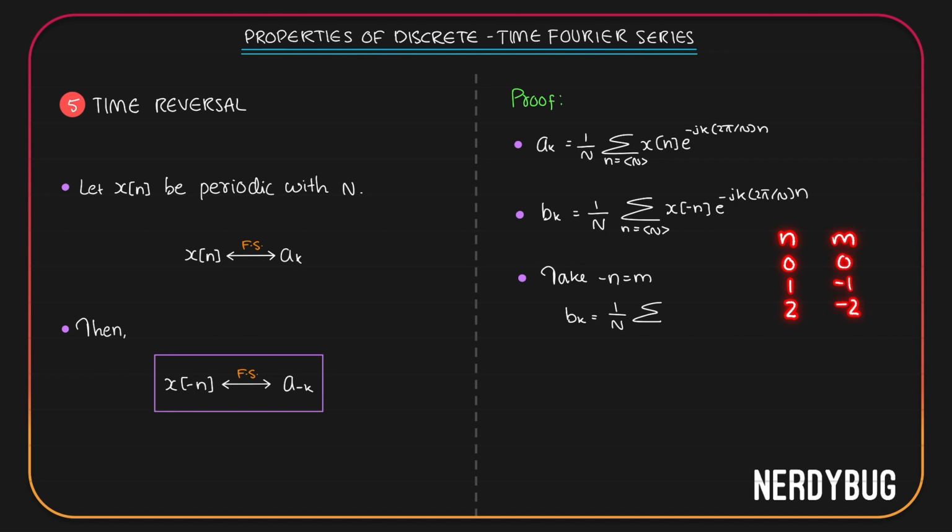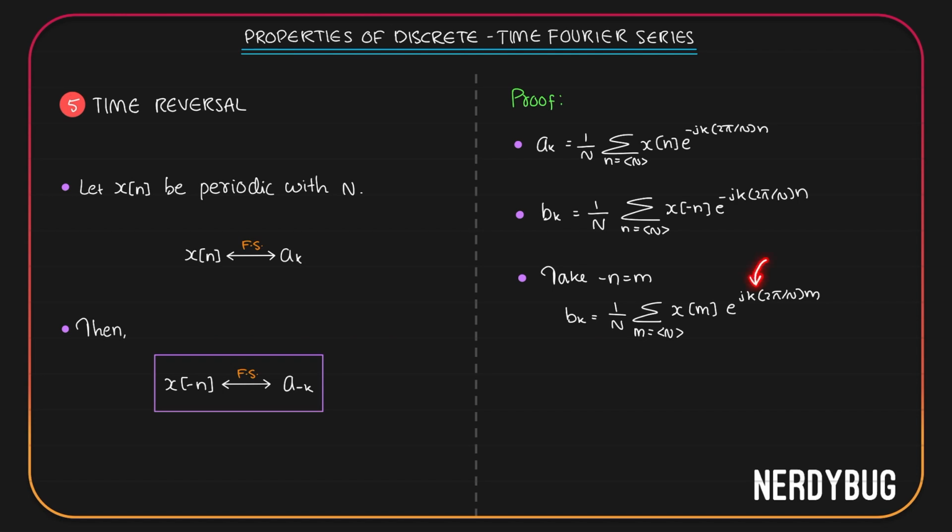These are also consecutive, these are also integers. So we can write m takes any N consecutive integer values. X of minus n will become x of m, and e raised to minus, with n and the minus together becoming m,